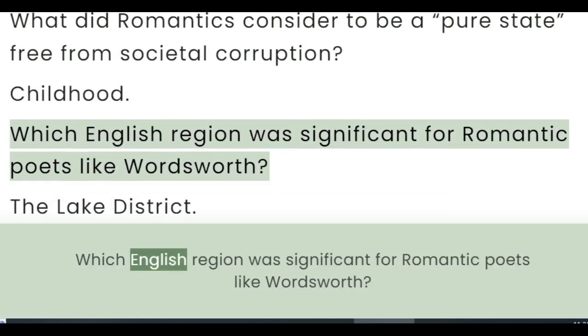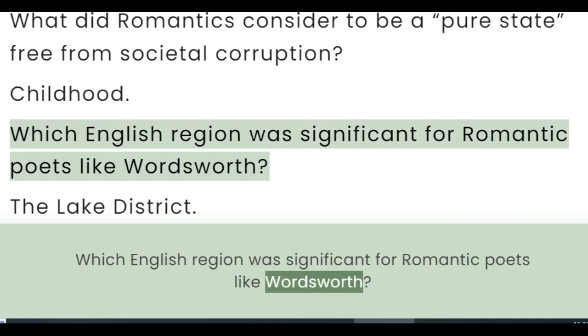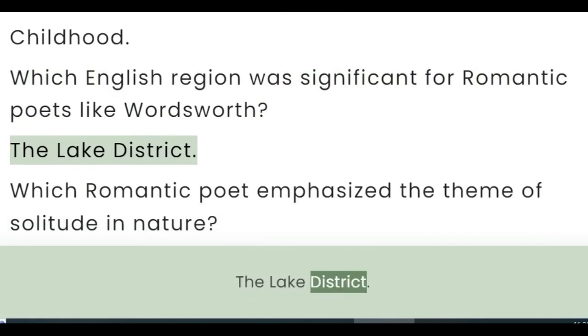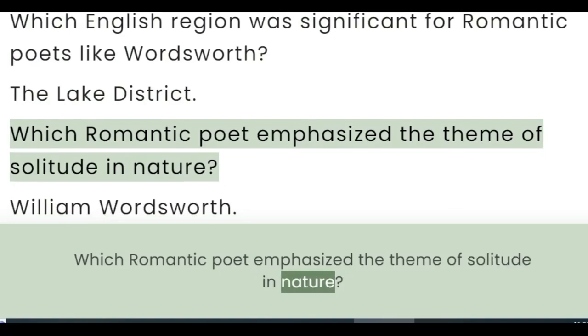Childhood. Which English region was significant for Romantic poets like Wordsworth? The Lake District. Which romantic poet emphasized the theme of solitude in nature?